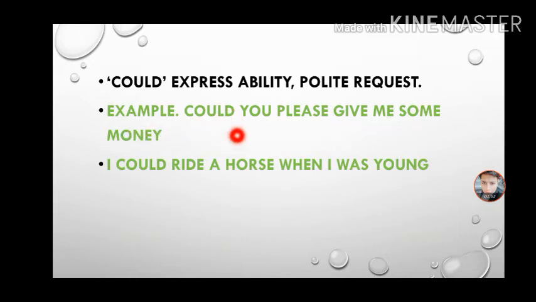In the sentence, could you please give me some money, there is politeness, and here I am expressing ability: I could ride a horse when I was young. So here the I is talking about a past event.